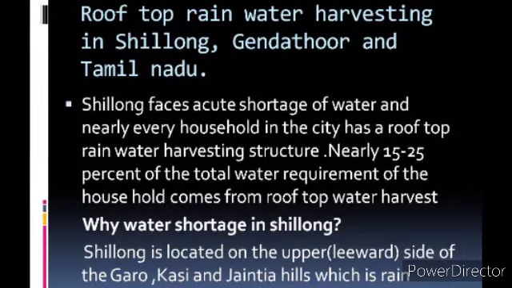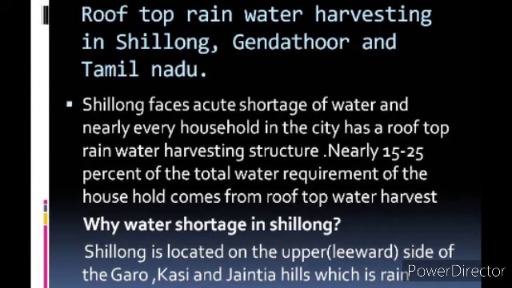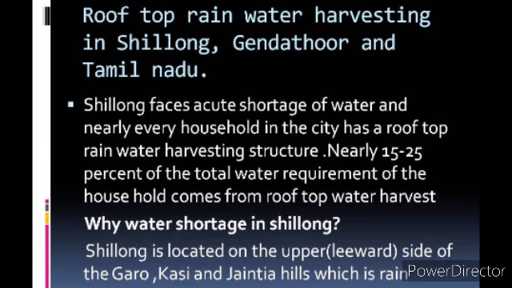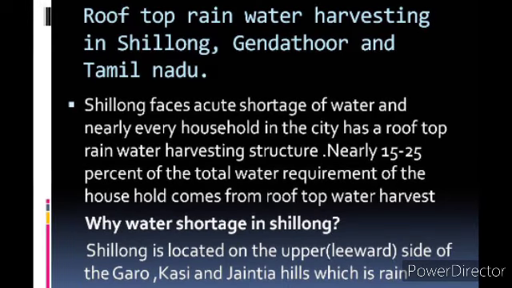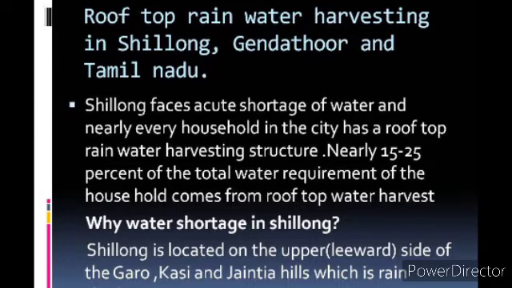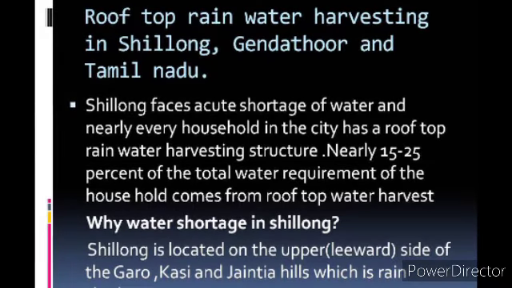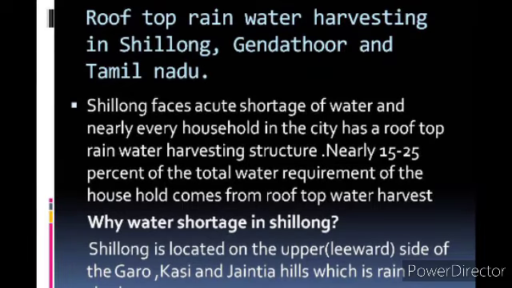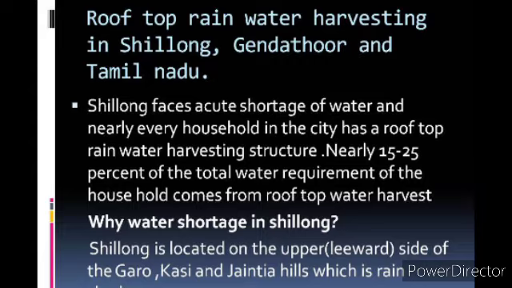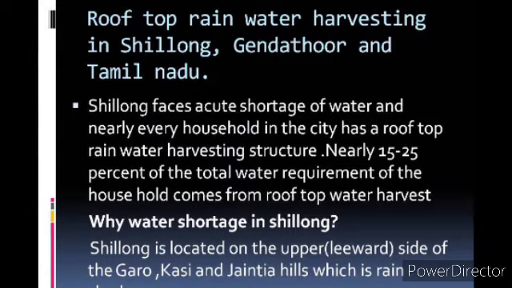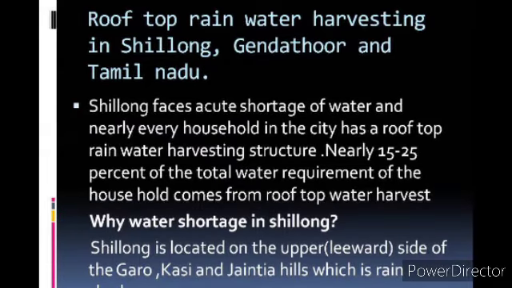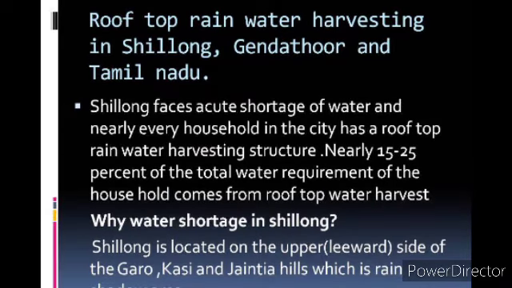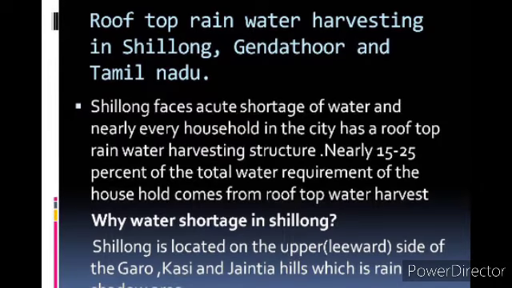Now we'll see how the rooftop rainwater harvesting system is maintained in certain places in India. So first we will take the example of Shillong. See, Shillong faces a huge shortage of water, and nearly every household in the city has a rooftop rainwater harvesting structure. So nearly 15 to 25% of the total water requirements of these households comes from rooftop water harvesting. So why is Shillong? See, you know that the place with the heaviest rainfall in the world is Mawsynram.